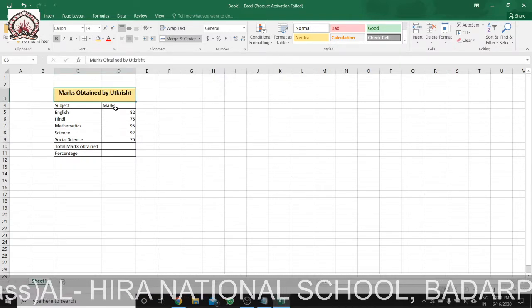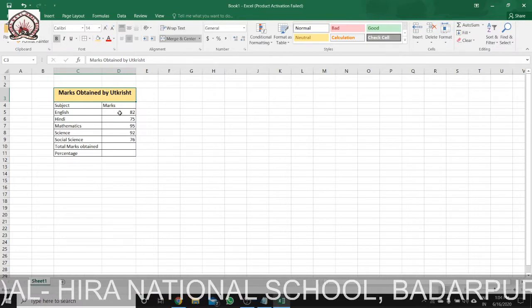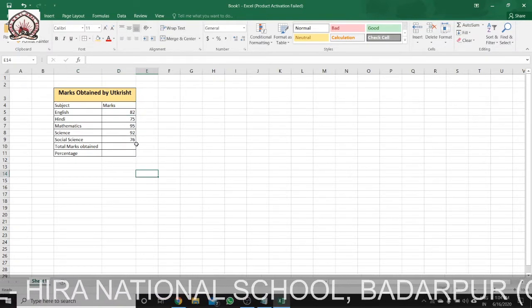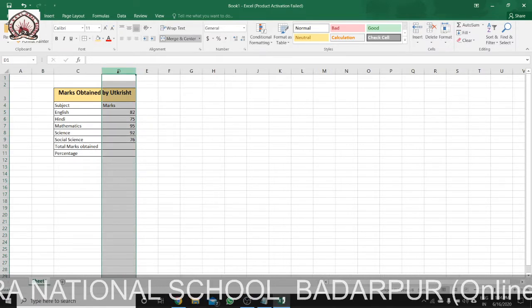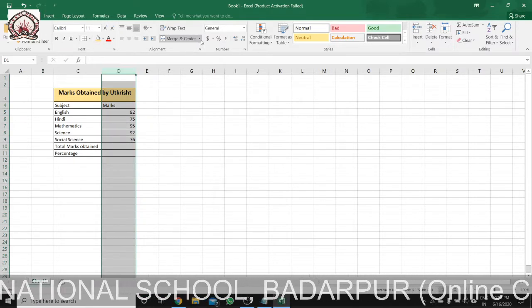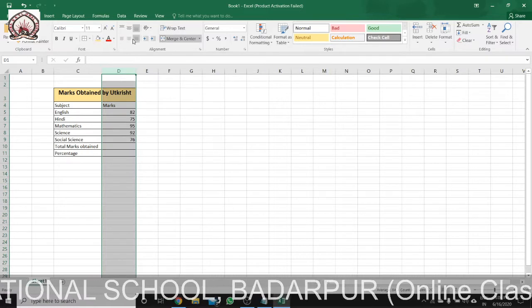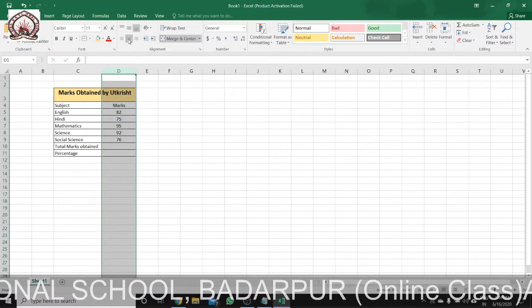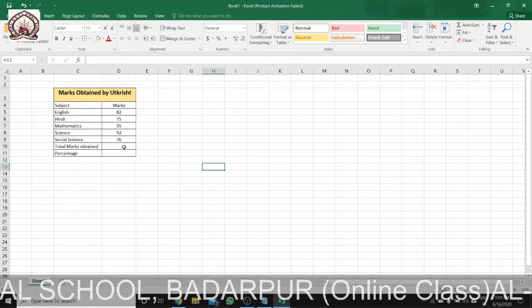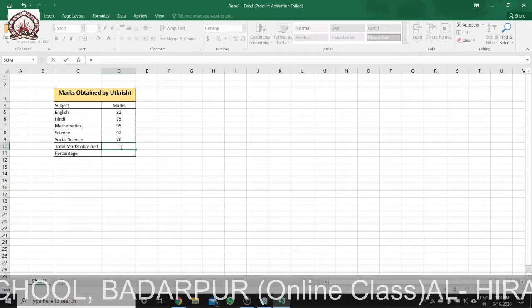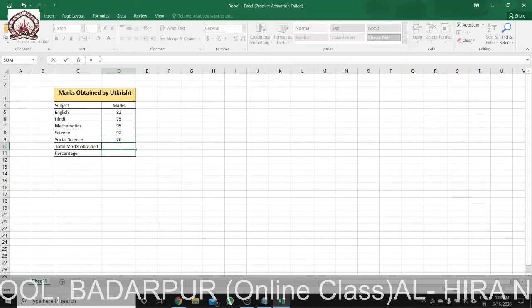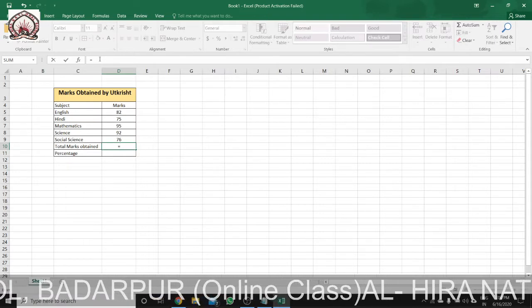Say you want all the marks to be in the center of the cell. So what we'll do, you can take this, see, it has come in the center. Now how to do this calculation automatically? Here you can write equal to. This is the formula sign, equal to.